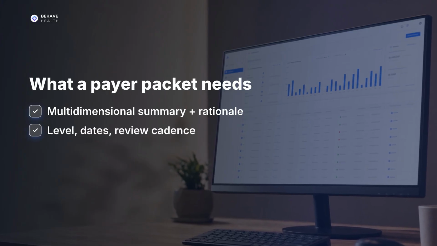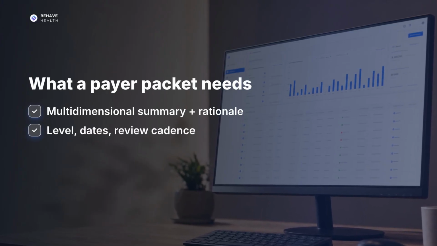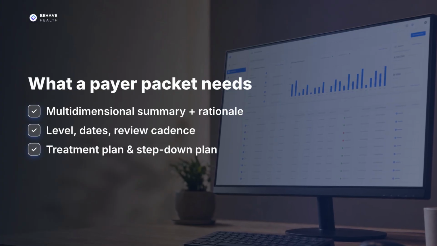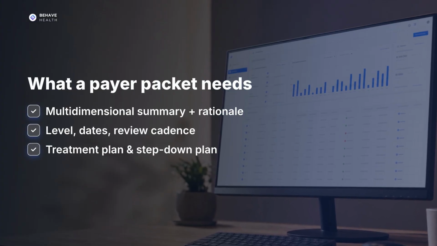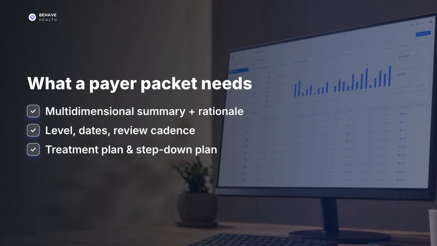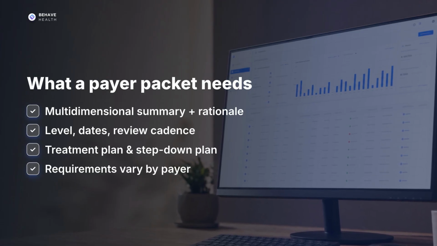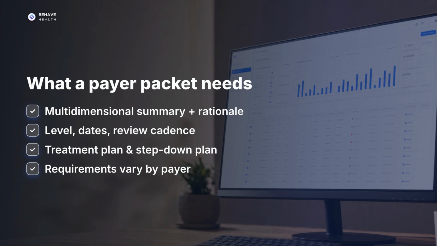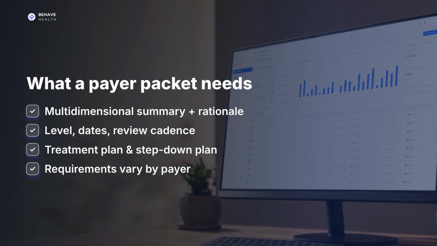The current level of care, requested dates, and the review cadence. Treatment plan goals tied to documented needs and a discharge or step-down plan. Requirements vary by payer contract, state rule, and plan type, so avoid coverage absolutes.